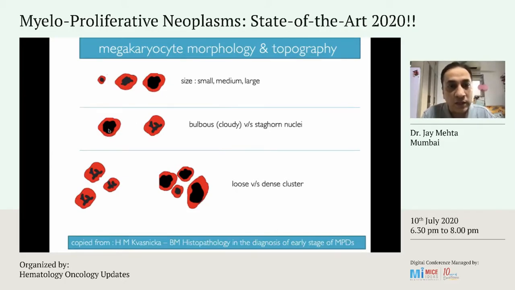Look at the nucleus here. It's bulbous and hypolobate versus here where it is staghorn. It's hyperlobate. This is a loose cluster and this is a dense cluster. In loose cluster, you will find some of the other hematopoietic cells between the megakaryocytes. Here you will find seldom anything between them. So that defines a loose versus dense or a tight cluster.